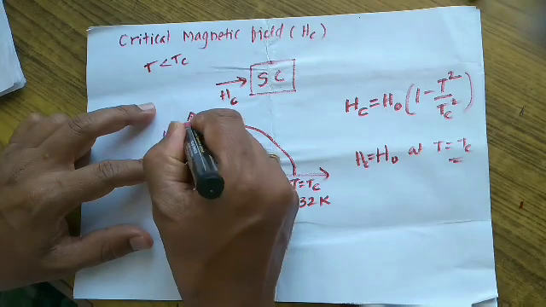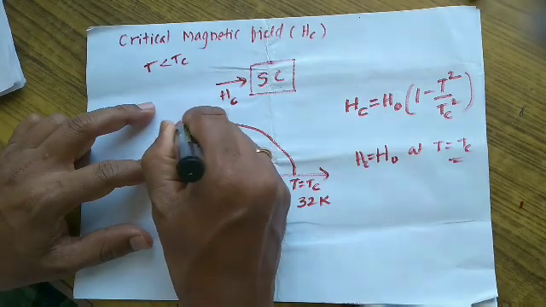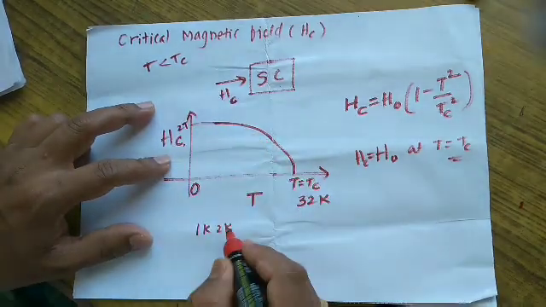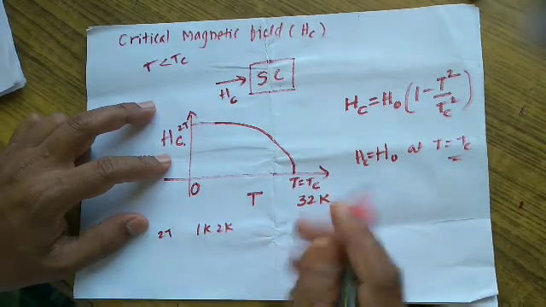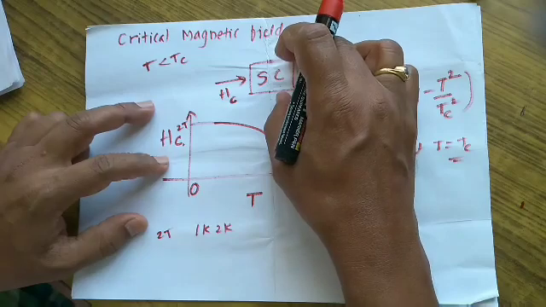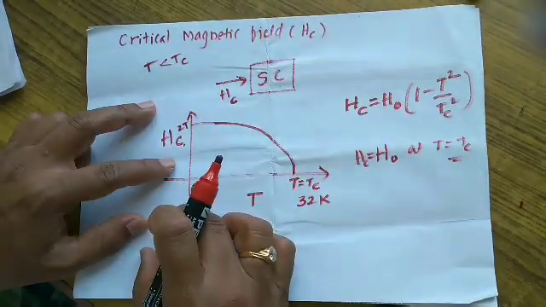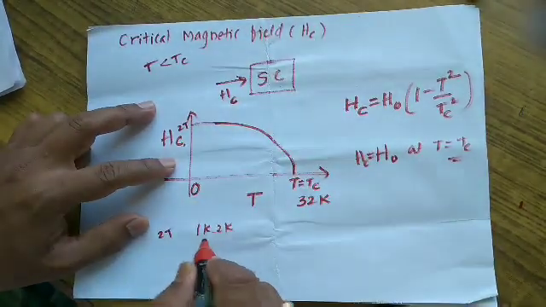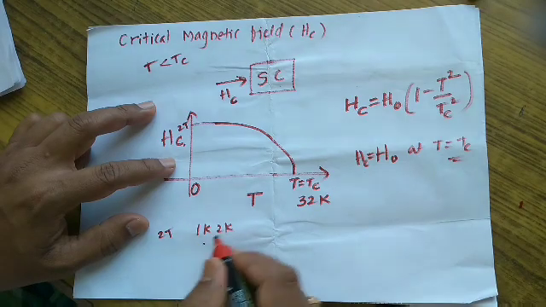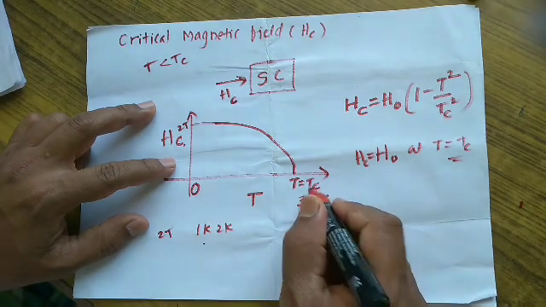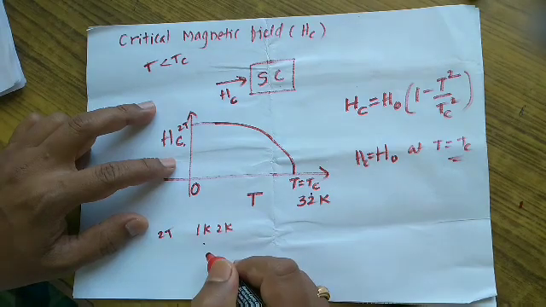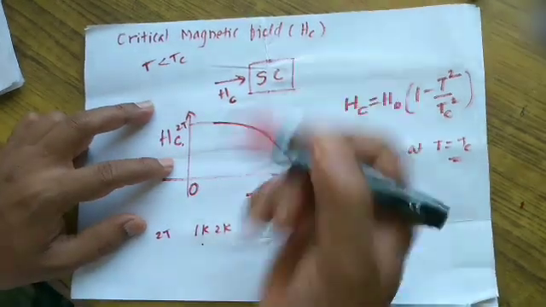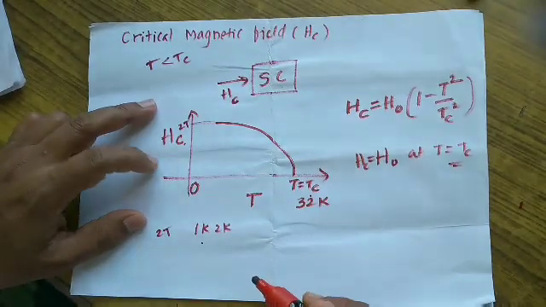Let us say, for example, 2 Tesla. So when the superconductor is subjected to such a high magnetic field, then even at such a low temperature, very far from the critical temperature, it is possible for the superconductor to lose its superconductivity.